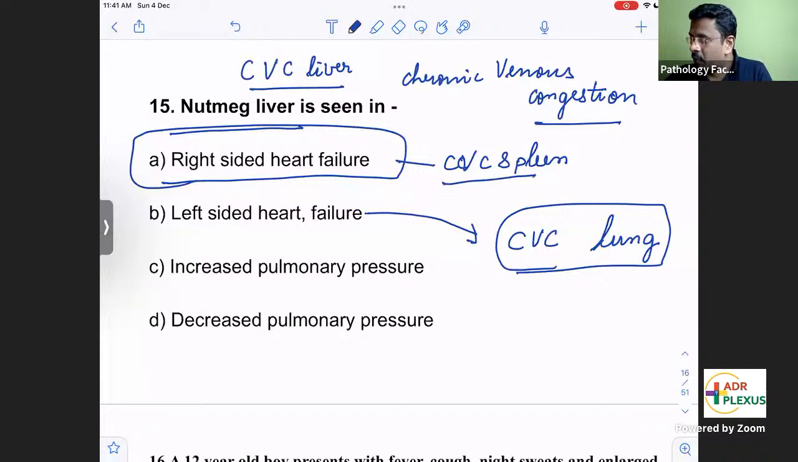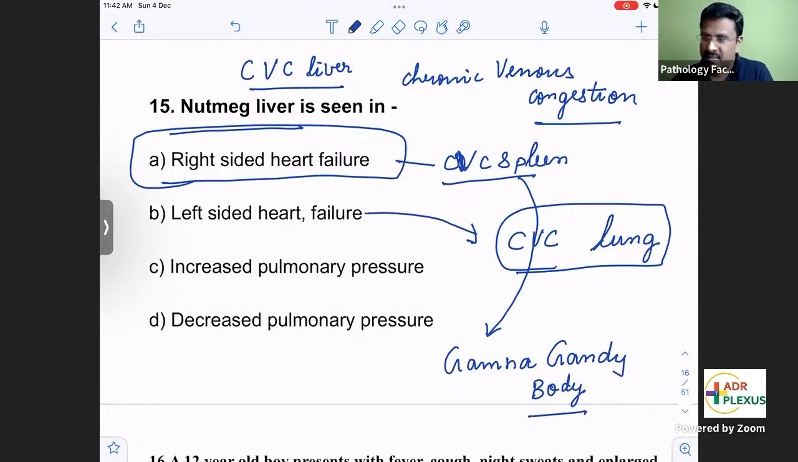CVC spleen, anybody you know? Name of the body in CVC spleen? GG body, what is that? Gamna-Gandy body. Okay, Gamna-Gandy body. You will get it in CVC spleen.